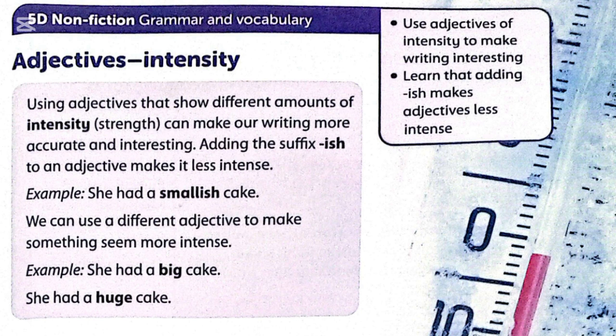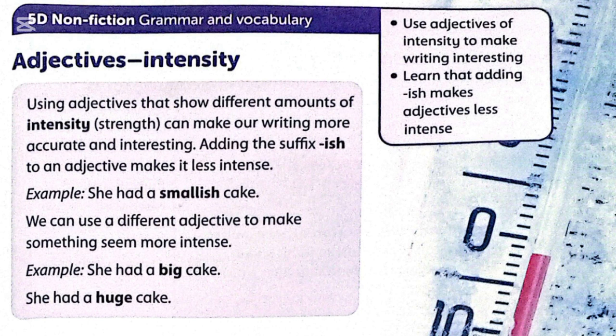So let's read out using adjectives that show different amounts of intensity, strength. So जब हमने किसी भी चीज की strength दिखानी होती है तो हम adjective of intensity यूज करते हैं. It can make our writing more accurate and interesting. Adding the suffix ish to an adjective makes it less intense. जब भी हम किसी simple adjective के साथ ish का addition करते हैं तो वो इस adjective word को less intense बना देती है.